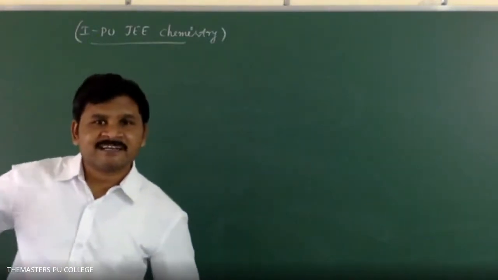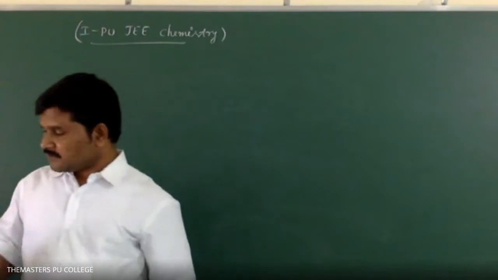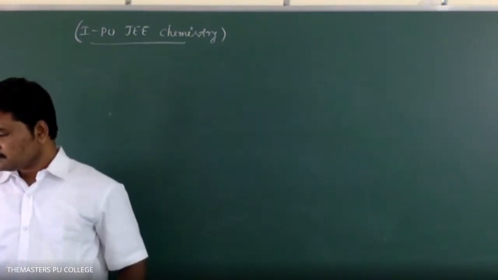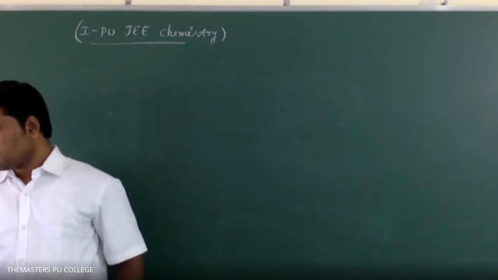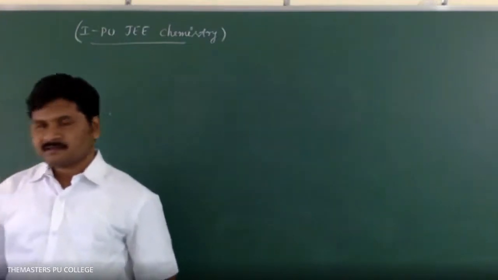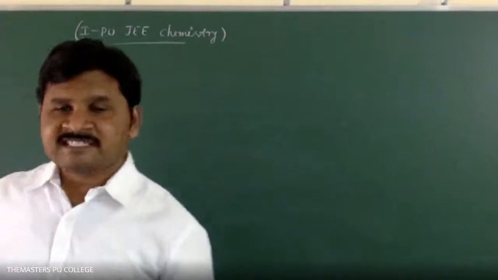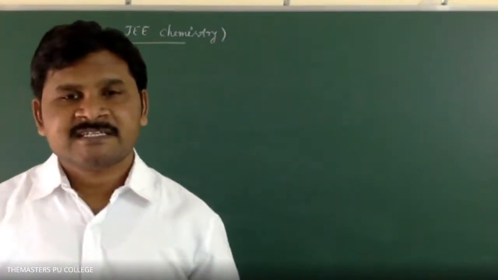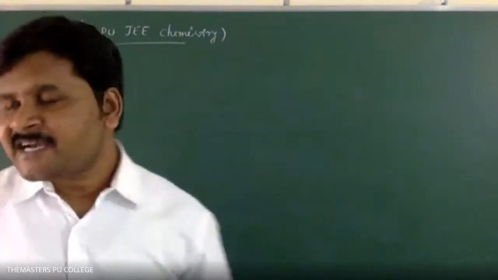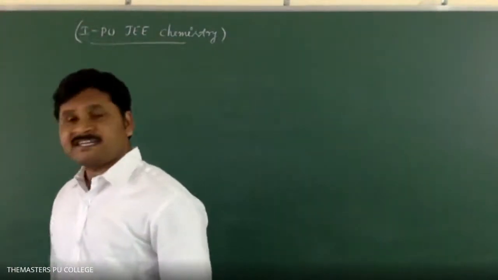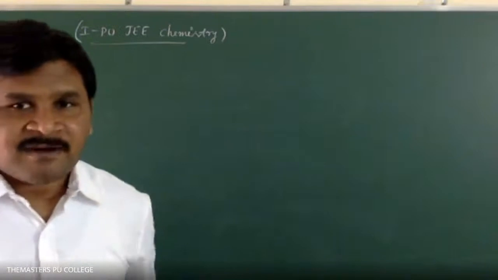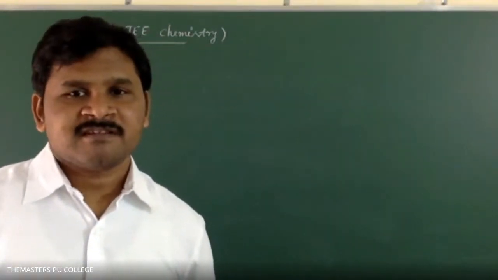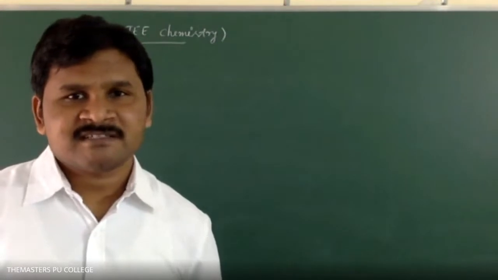He is only telling how to write the equation. The mass of Mg that combined is, question mark.